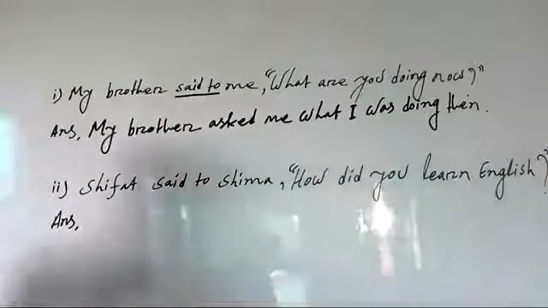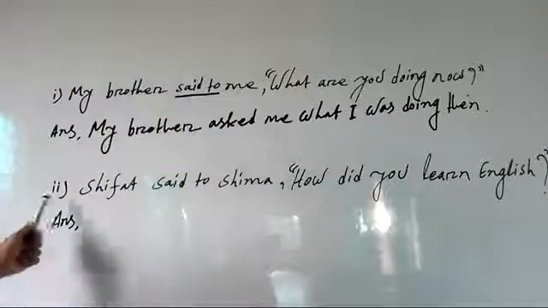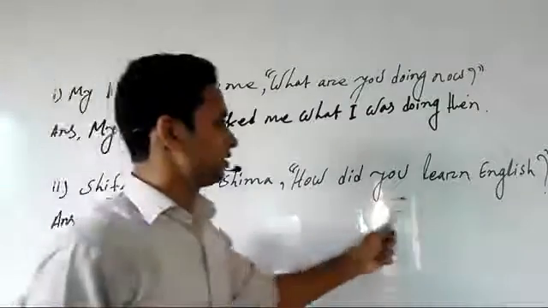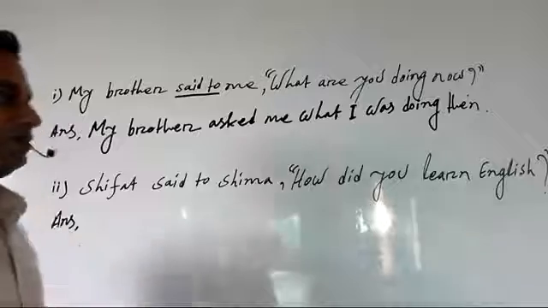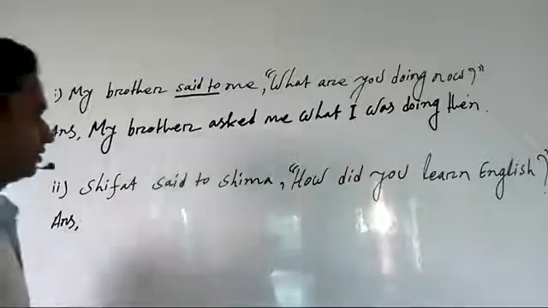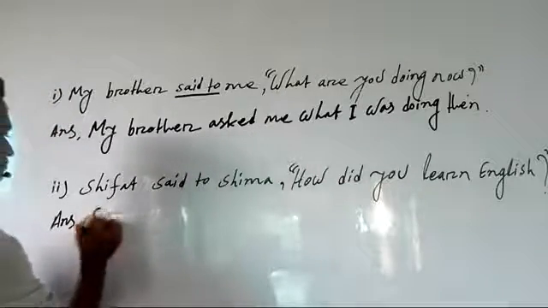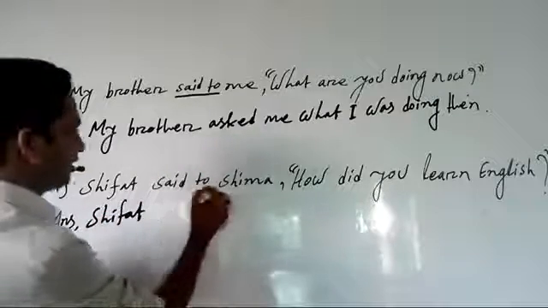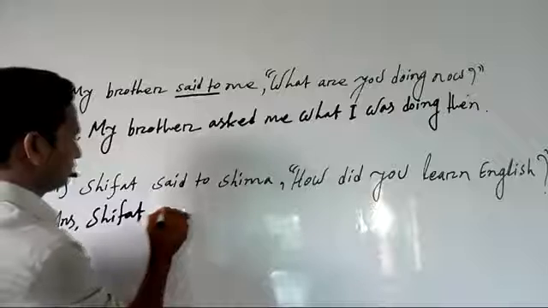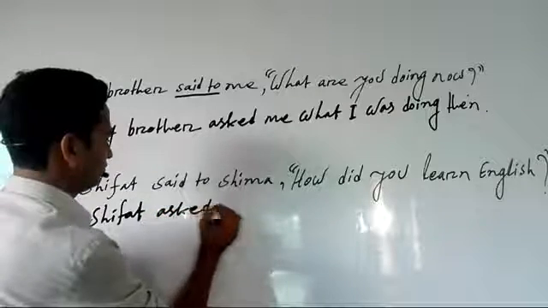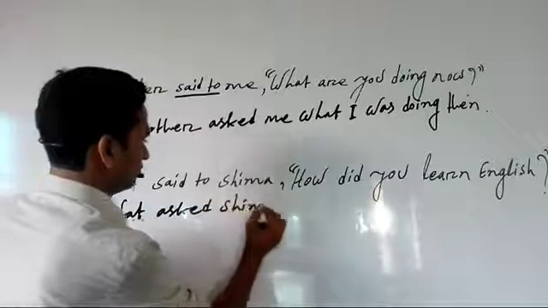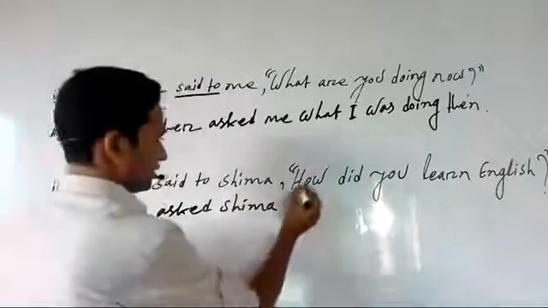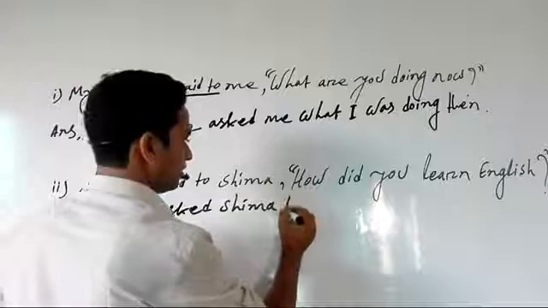Let's take the next example. Number two: Shifat said to Shima, "How did you learn English?" Here, the speaker of this is Shifat, asked Shima. Now we will write the question word how.